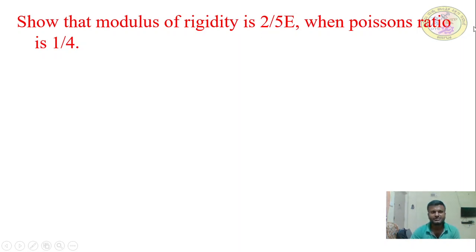We have a relation between E, C and mu. Correct? They have given modulus of rigidity in terms of Young's modulus of elasticity, and they have given Poisson's ratio. We need to establish the relation between E and C.